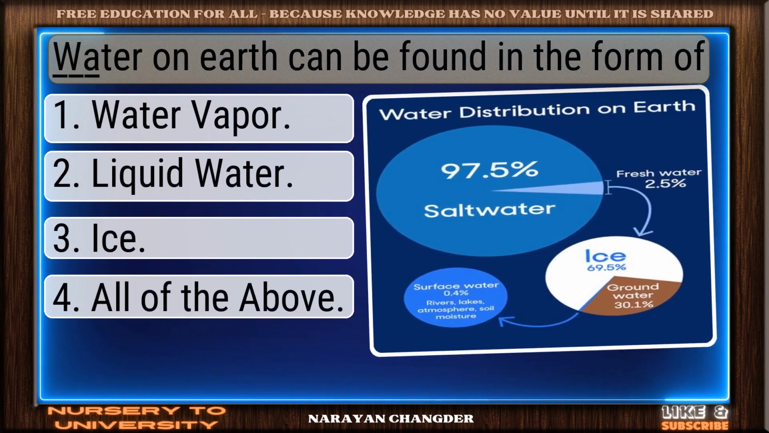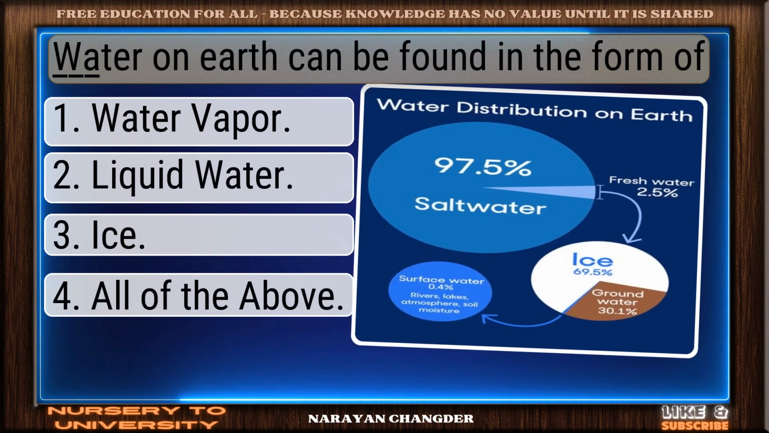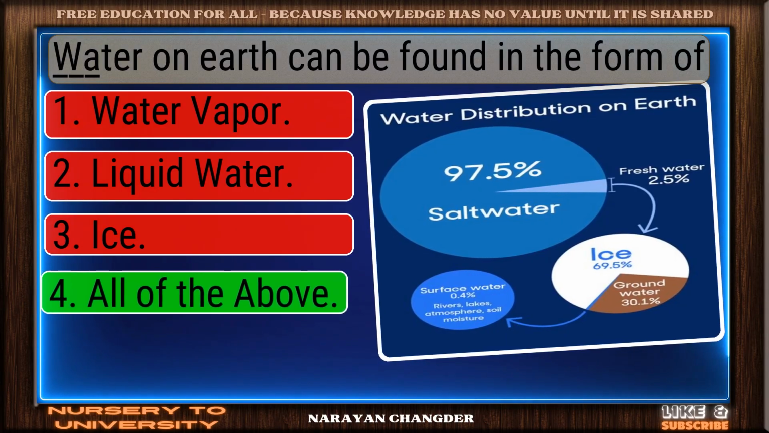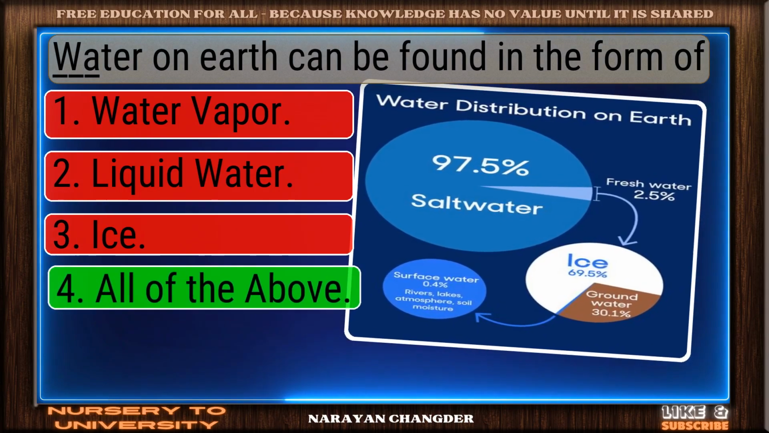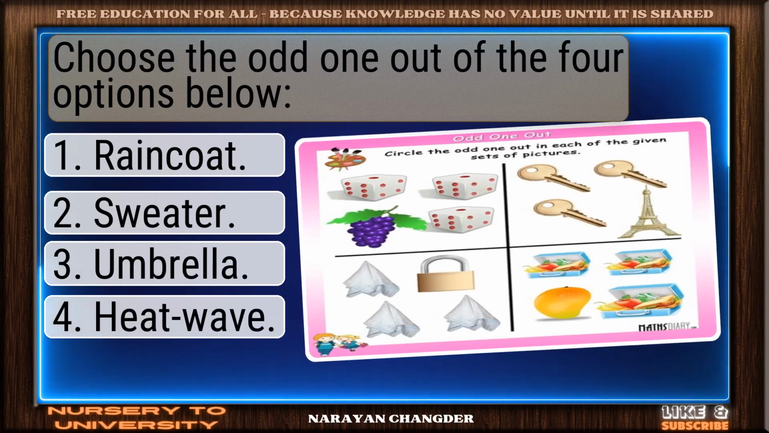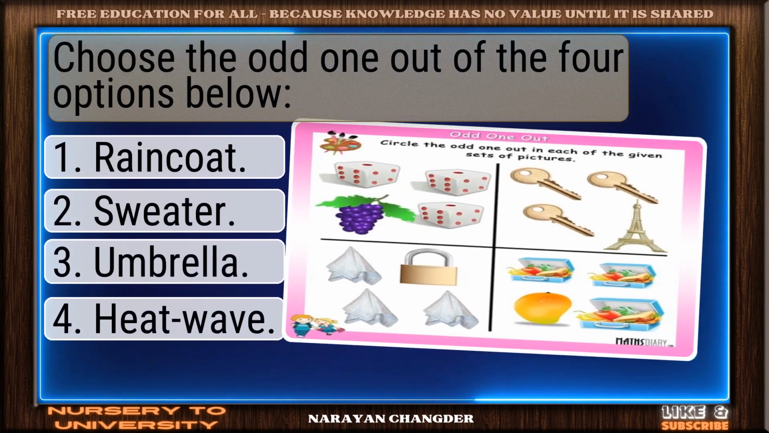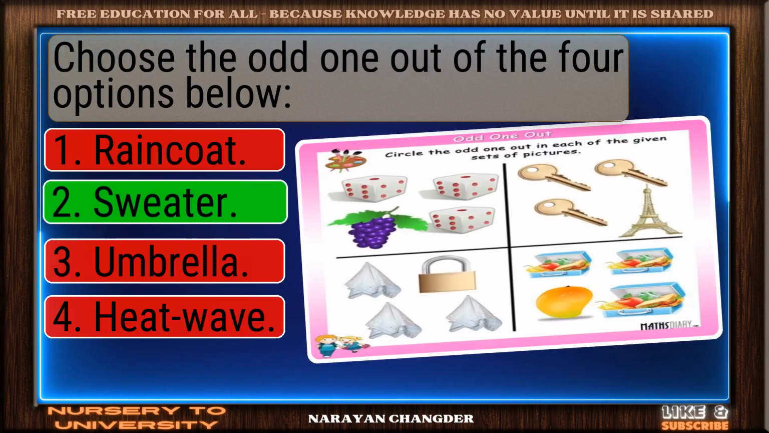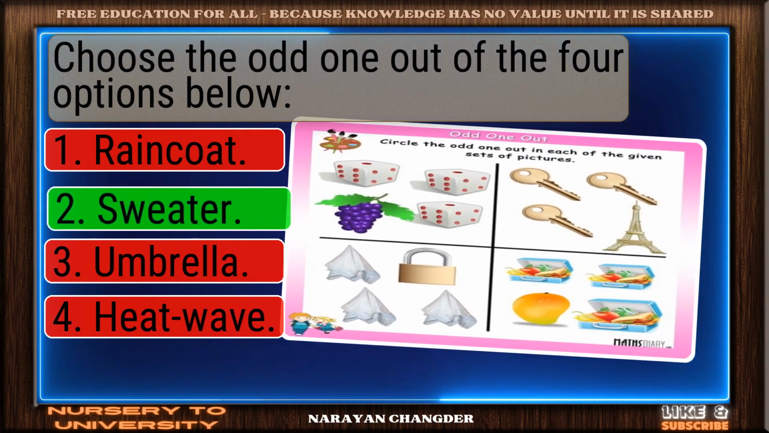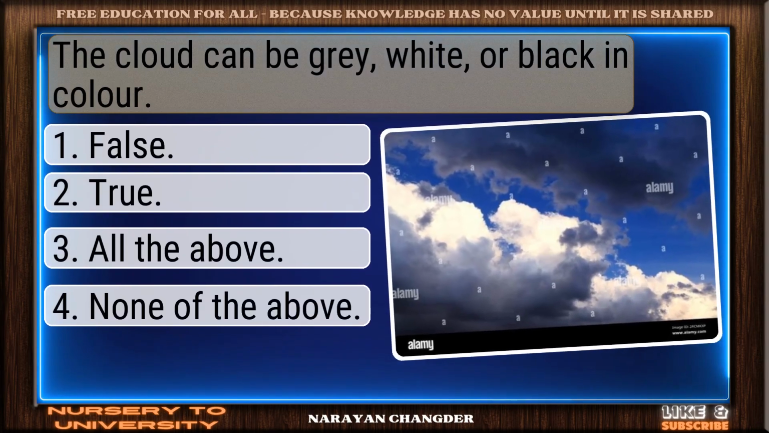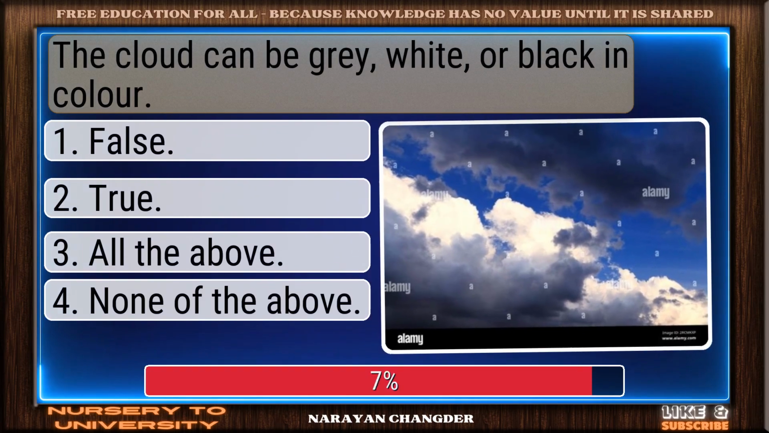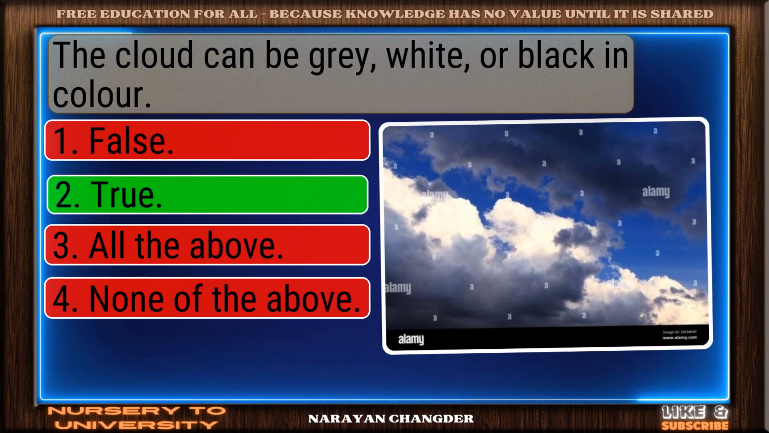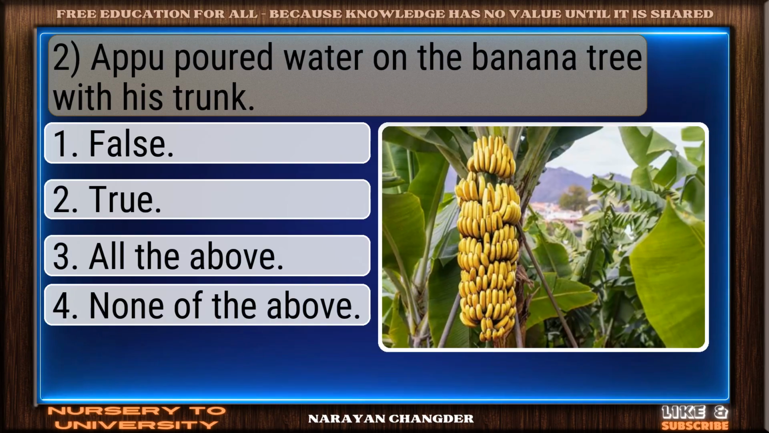Water on Earth can be found in the form of dash. Clear logic. Your choice all of the above is sound and 100% true. Choose the odd one out of the 4 options below. You chose the answer and it is correct. The cloud can be gray, white, or black in color. You're right. True is the correct answer.